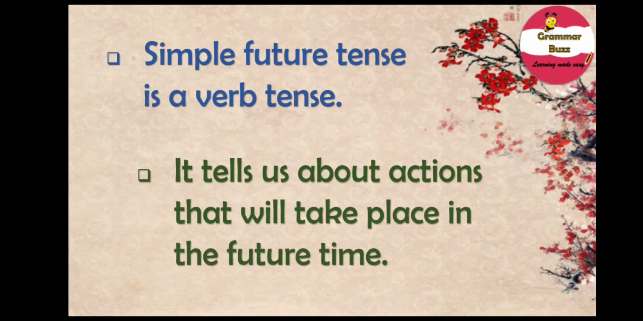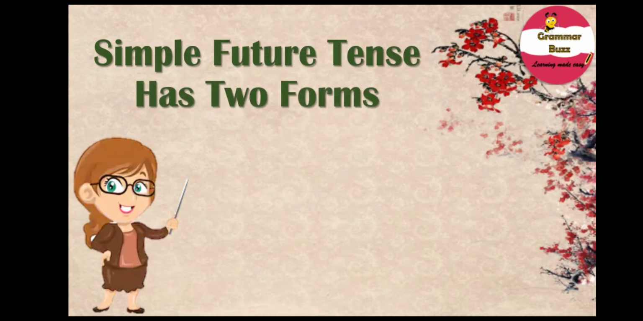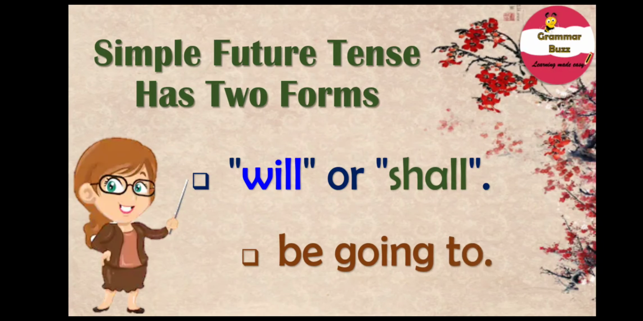So, you know something? Simple future tense has two forms. Yes, simple future tense has two forms and they are will or shall and the be going to form. Right. Although the two forms can sometimes be used interchangeably, they often express two very different meanings. Both will and be going to refer to a specific time in future.